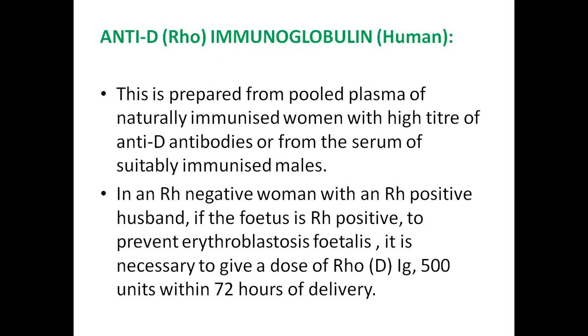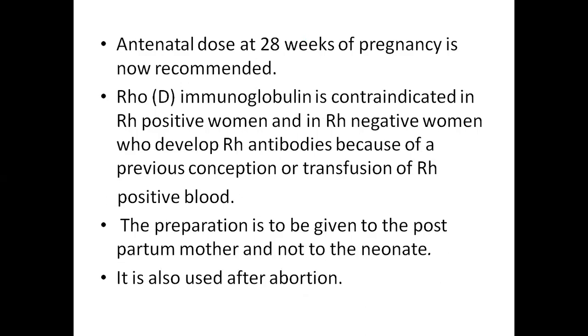In an Rh negative woman with an Rh positive husband, if the fetus is Rh positive, then erythroblastosis fetalis may occur. To prevent this erythroblastosis fetalis, it is necessary to give a dose of Rho-D immunoglobulins 500 units within 72 hours of the delivery. What is erythroblastosis fetalis? You have to learn. Antenatal dose at 28 weeks of pregnancy is now recommended.